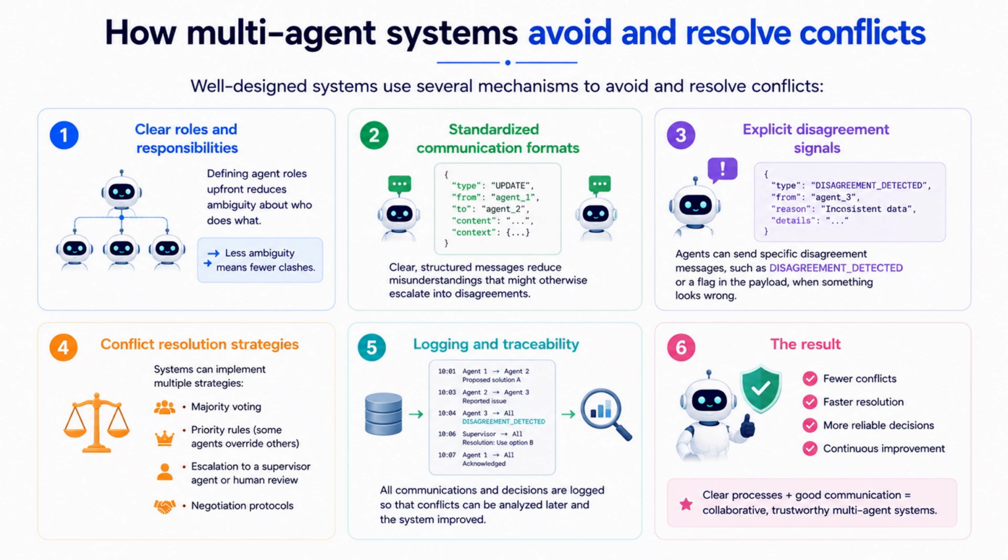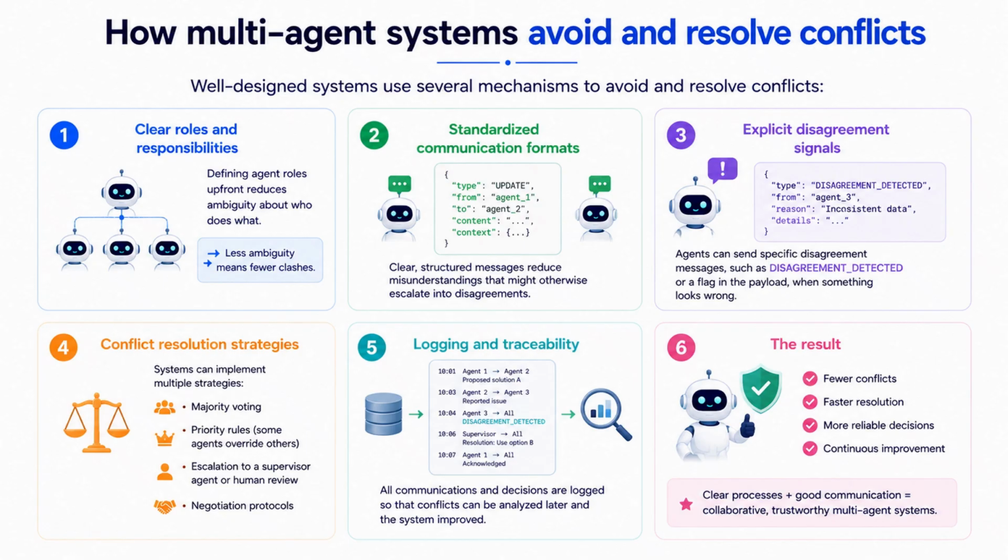Systems can implement majority voting, priority rules where some agents override others, escalation to a supervisor agent or a human reviewer, and negotiation protocols. Logging and traceability: all communications and decisions are logged so that conflicts can be analyzed later and the system can improve. Agents avoid conflicts through clear role definitions, standardized communication, explicit disagreement protocols, and configurable resolution strategies like voting or escalation.